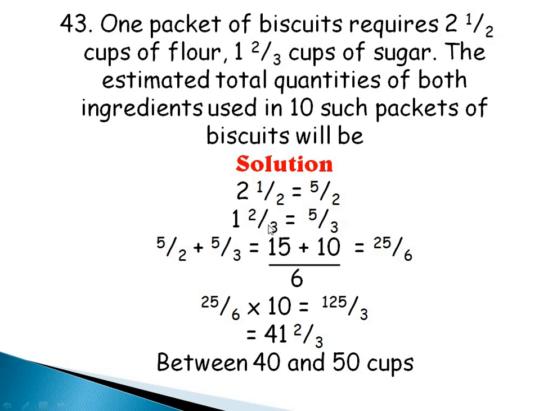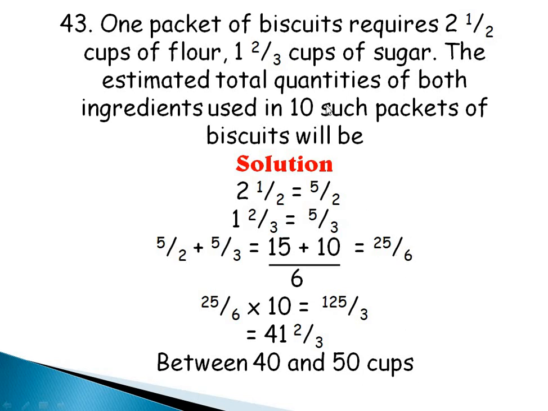1 whole number 2/3 will be 3 times 1, 3, plus 2, 5/3. And then I want to add this 5/2 plus 5/3. Because their denominators are not the same, I have to find the LCM. LCM of 2 and 3 is 6. So 2 in 6, 3. 3 times 5, 15. 3 in 6, 2. 2 times 5, 10. And then 15 plus 10 is 25 divided by 6.